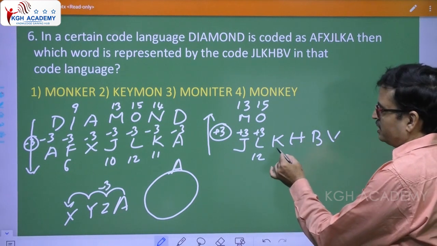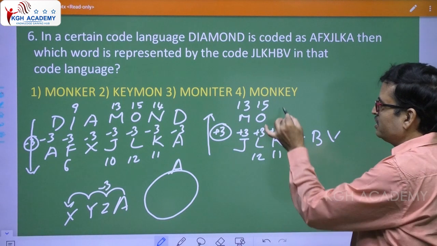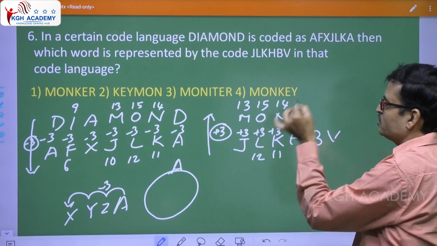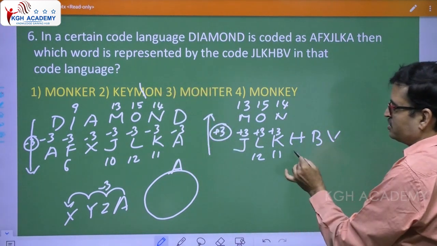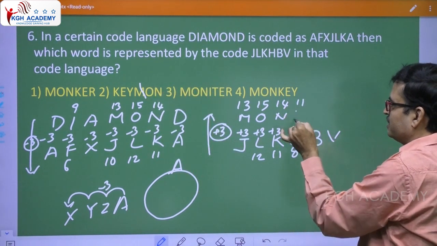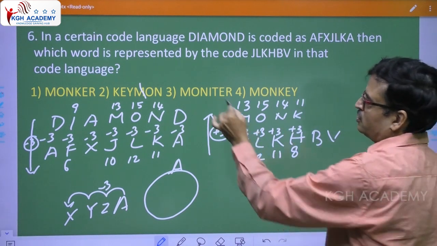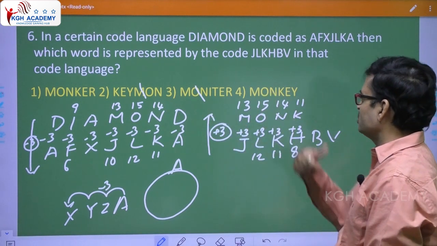Okay. Now, see, K. K is 11. 11 plus 3 is 14. Okay, 14 is N. So, M, O, N. So, this is wrong. Okay, next, this is 8. 8 plus 3, 11, K. Okay, so this is ruled out. So, answer could be either first option or fourth option.